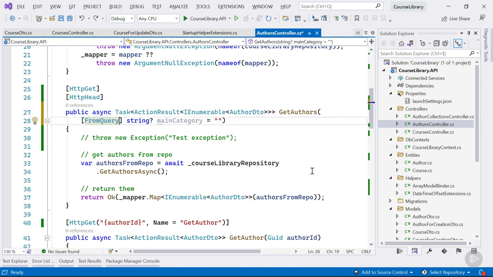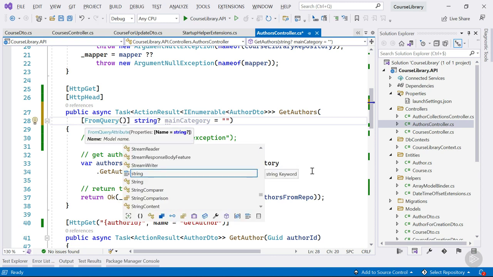A quick tip: in case your variable hasn't got the same name as the key in the query string, you can pass through the key name from the query string by using the name property on the from query attribute. In our case, the names are the same, so we don't need to do that.